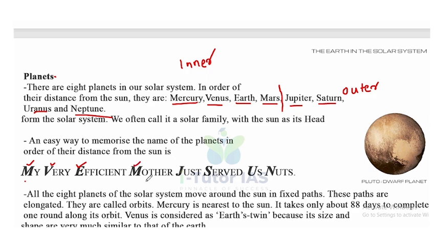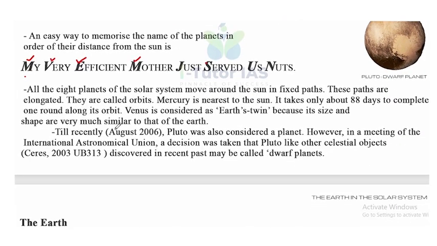So these are called inner planets. Now J stands for Jupiter, S for Saturn, U for Uranus and N for Neptune. All the 8 planets of the solar system move around the Sun in fixed paths. These paths are called orbits. These are elongated paths and they are called orbits.